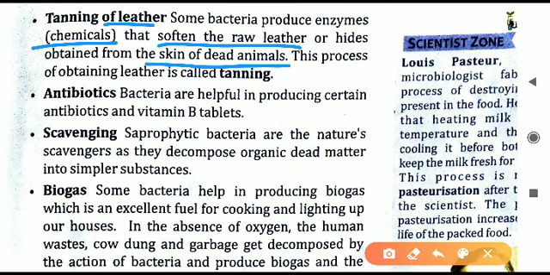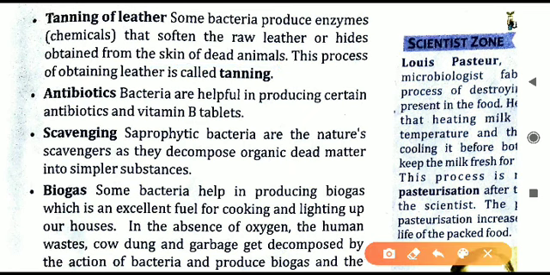We are dipping the skin of the dead animals in chemicals, and those chemicals are coming from where? Those chemicals are coming from bacteria. Bacteria will produce enzymes. Enzymes means chemicals, and those chemicals will convert the harsh skin of the dead animals into soft leather, and then that leather, different materials, different objects can be made.